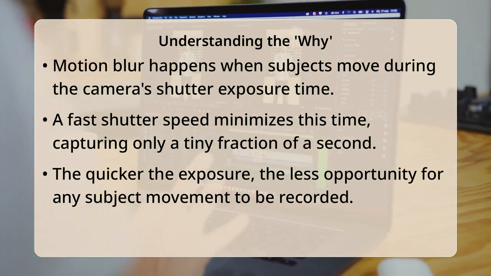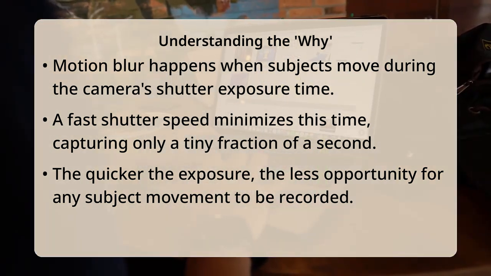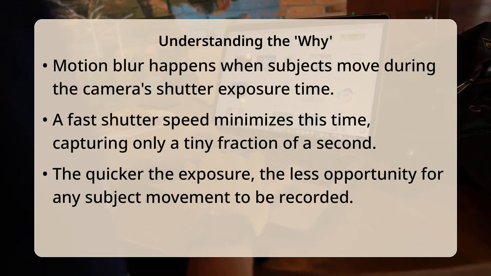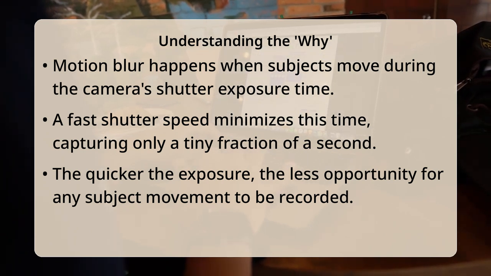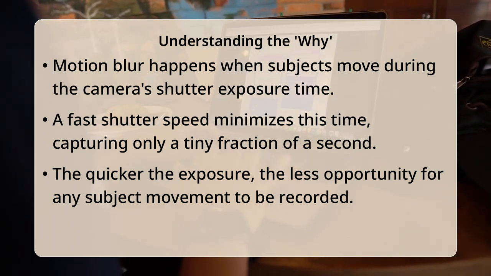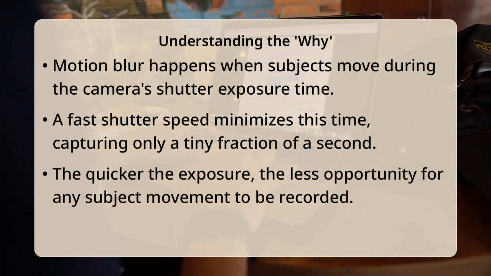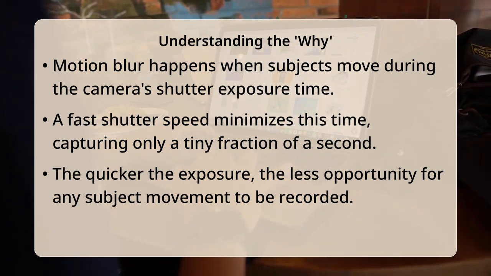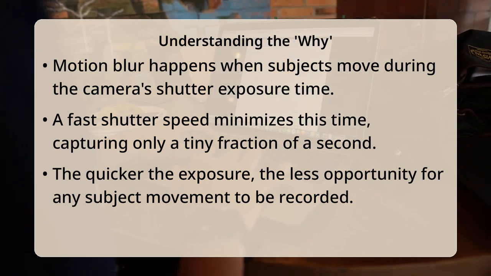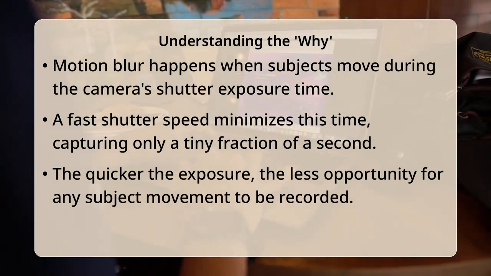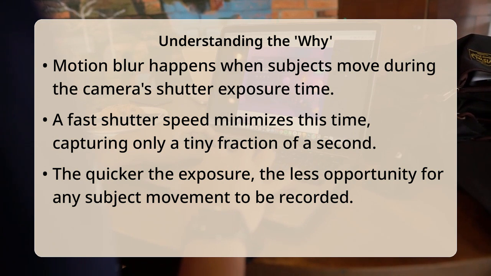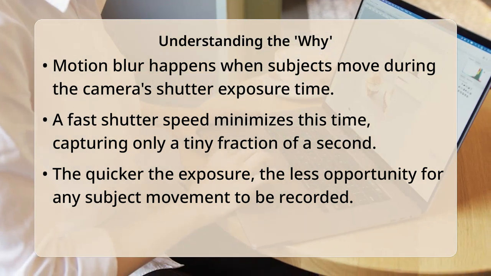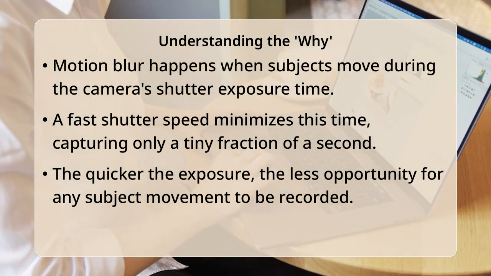To put this into practice and start freezing action, begin by setting your camera to shutter priority mode. Often labeled as S or TV, this mode allows you to choose your shutter speed directly, and the camera will automatically adjust the aperture for correct exposure. For subjects moving moderately fast, like a person walking, try a shutter speed of 1/250th of a second.